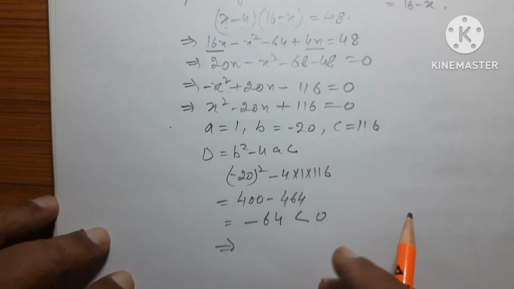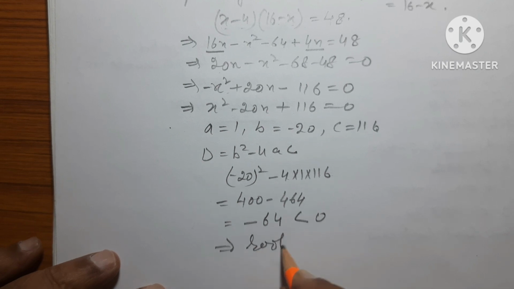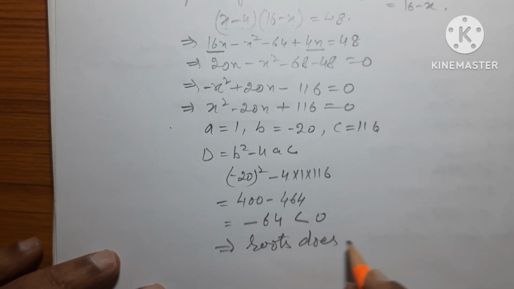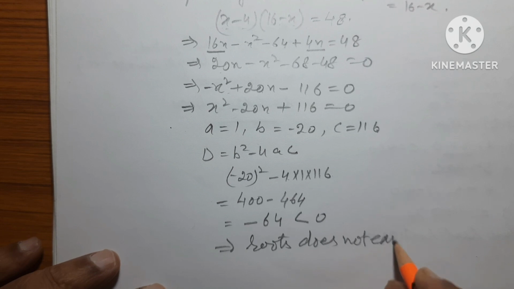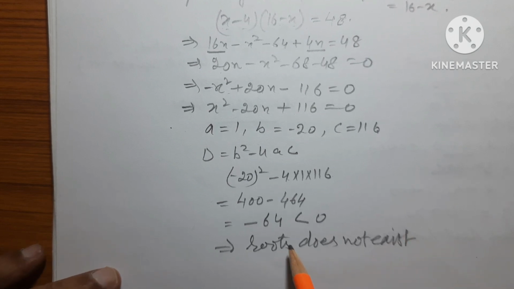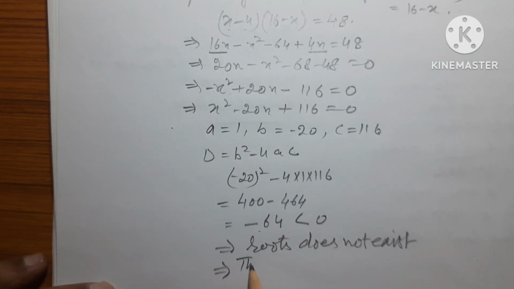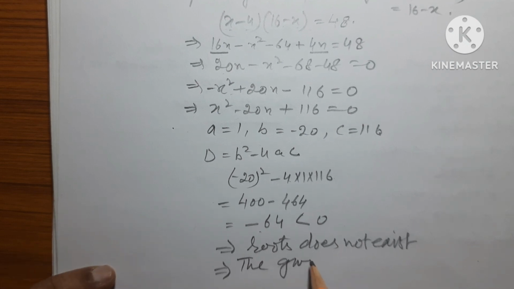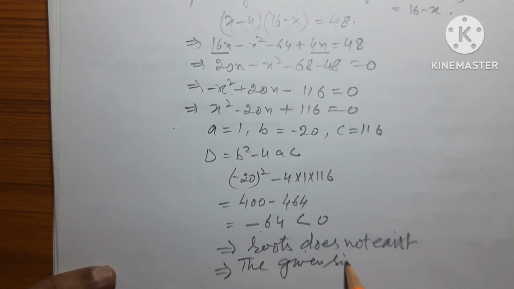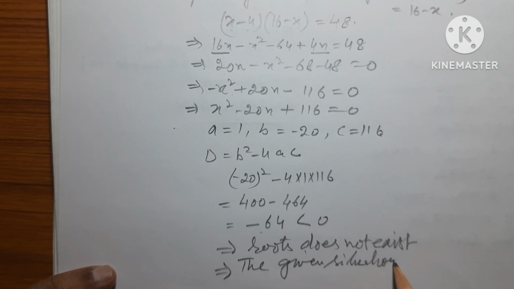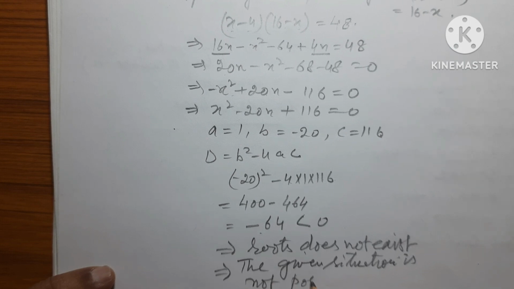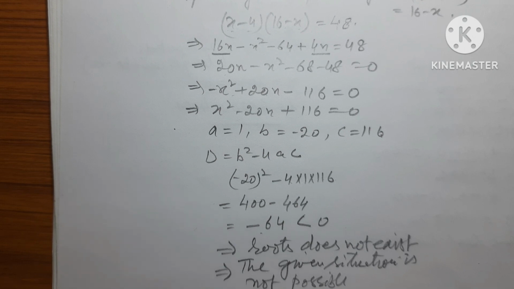Therefore, roots do not exist. D is less than 0, so the roots do not exist. That means the given situation is not possible. So this is question 4.